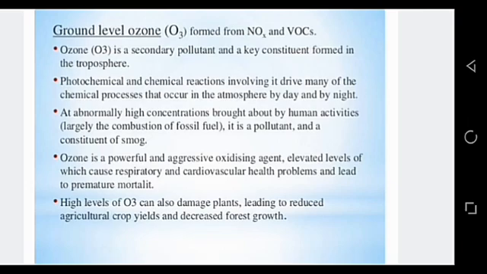This ground level ozone is formed at the Earth's surface. It is a very powerful and aggressive oxidizing agent which can cause respiratory problems and cardiovascular problems. If there is a high concentration of ground level ozone, then it can also damage plants, which can decrease our forest growth. We also call ground level ozone bad ozone.